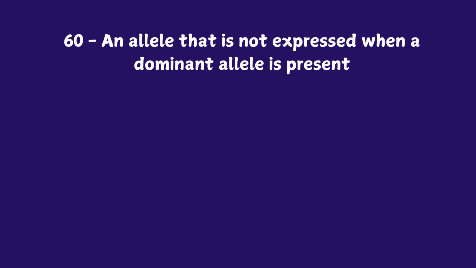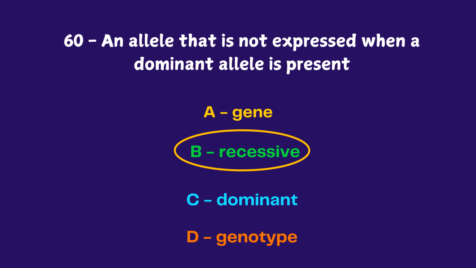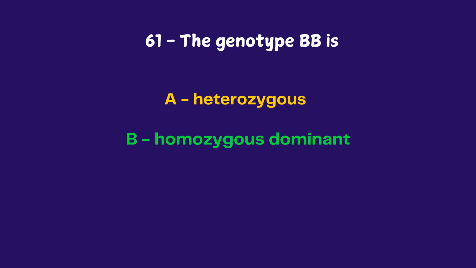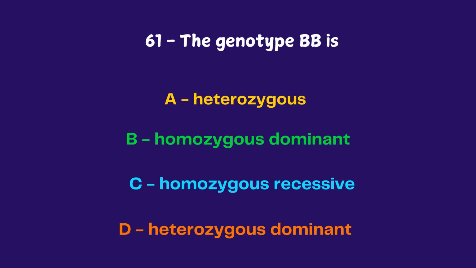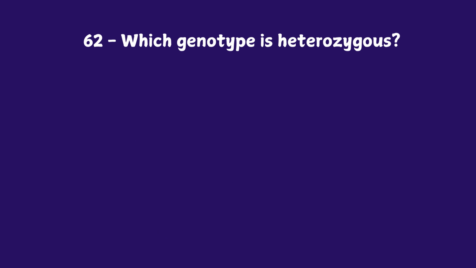An allele that is not expressed when a dominant allele is present. A. Gene, B. Recessive, C. Dominant, D. Genotype. The answer is recessive. The genotype big B, big B is: heterozygous, homozygous dominant, homozygous recessive, heterozygous dominant. The answer is homozygous dominant.